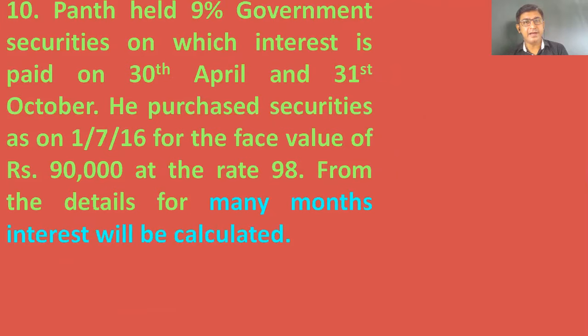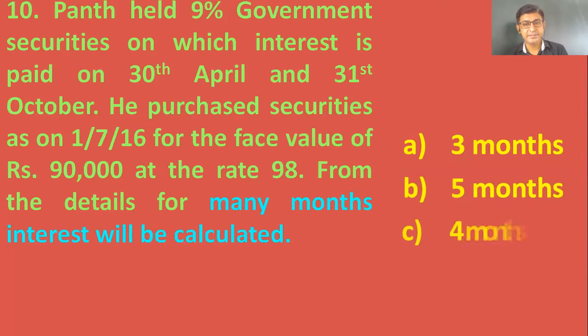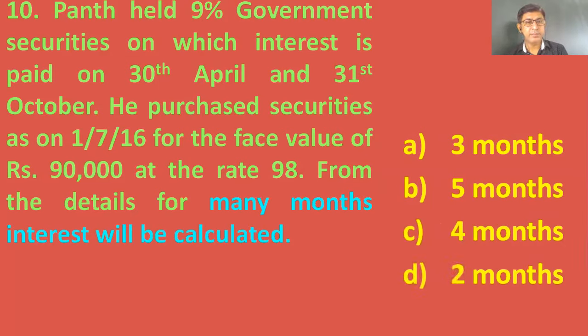Last one. Pant held 9% government securities on which interest is paid on 30th April and 31st October. He purchased security on 1/7/2016 for the face value of rupees 90,000 at the rate 98. From this you have to finalize for how many months interest is required to be calculated. It's a very easy question. First we will have the options: 3 months, 5 months, 4 months, 2 months. So depending on the information of dates, we will finalize it.